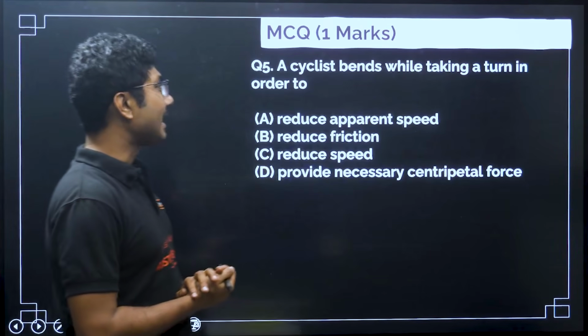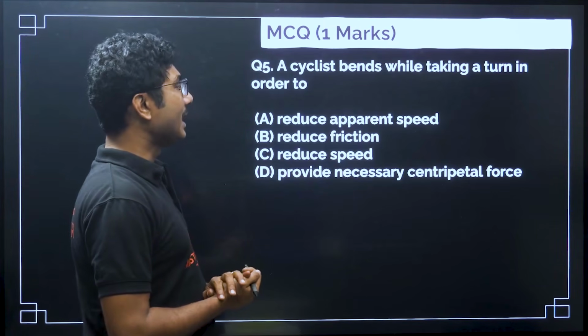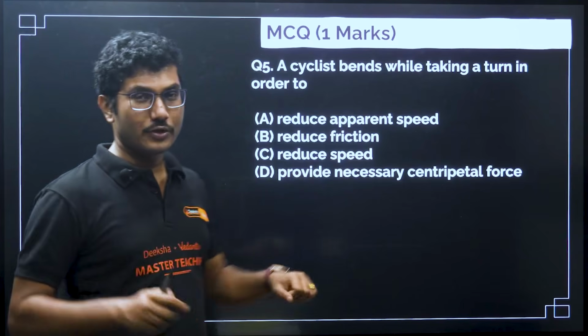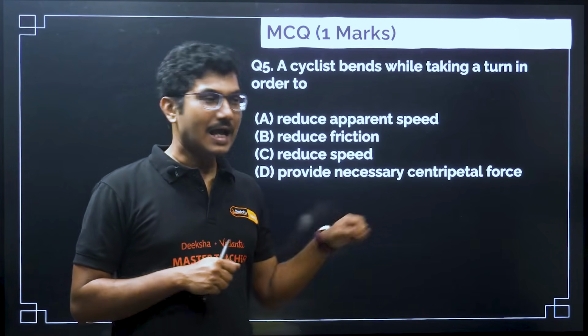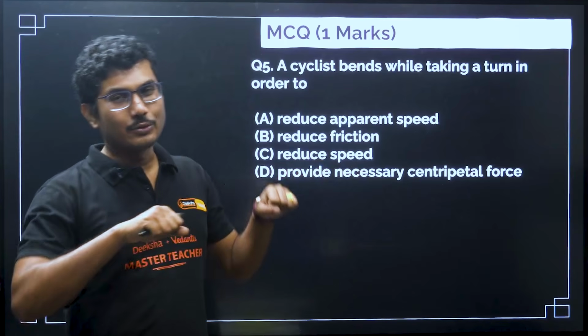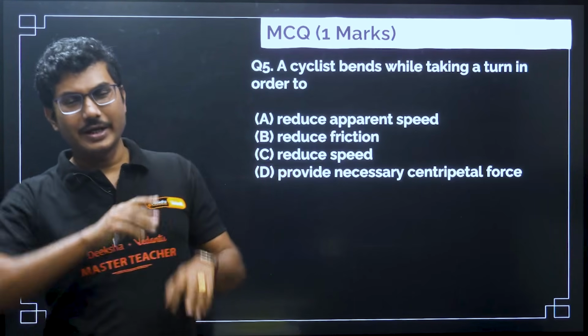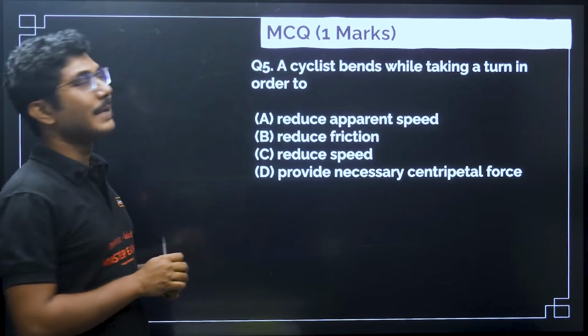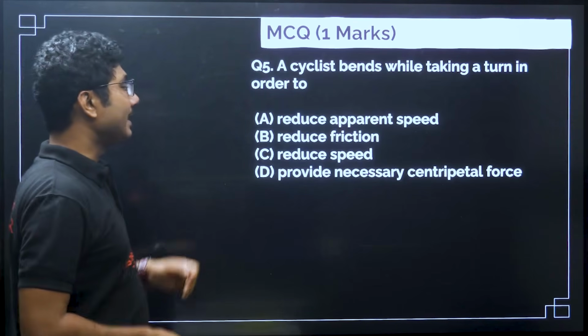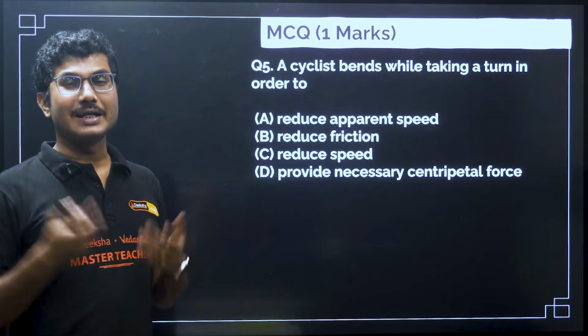Next, a cyclist bends while taking a turn in order to? If you are driving a cycle and you want to take a bend, your body will automatically bend towards the curve. Why does it bend? Because it provides the required centripetal force.